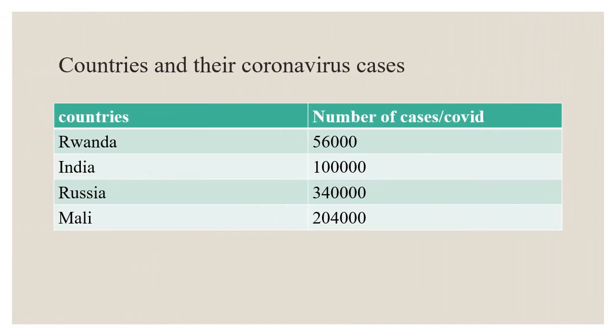On this slide, we see different countries and the number of cases they had. The chosen countries to be focused on were Rwanda, India, Russia, and Mali. It is seen that there was a big difference in the number of cases, which means that the people who got infected in each country were different from the other countries.